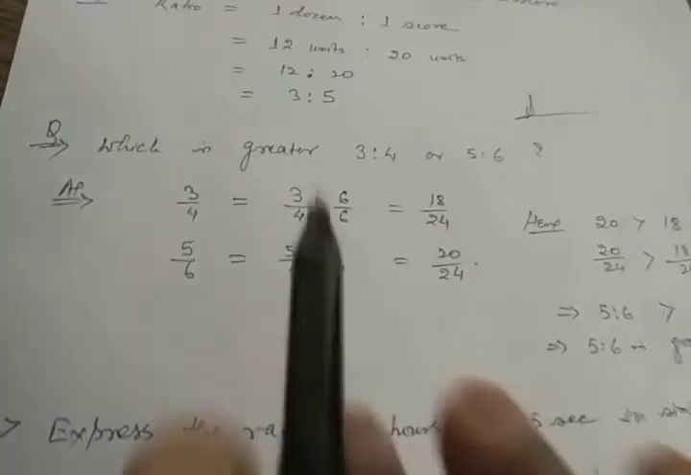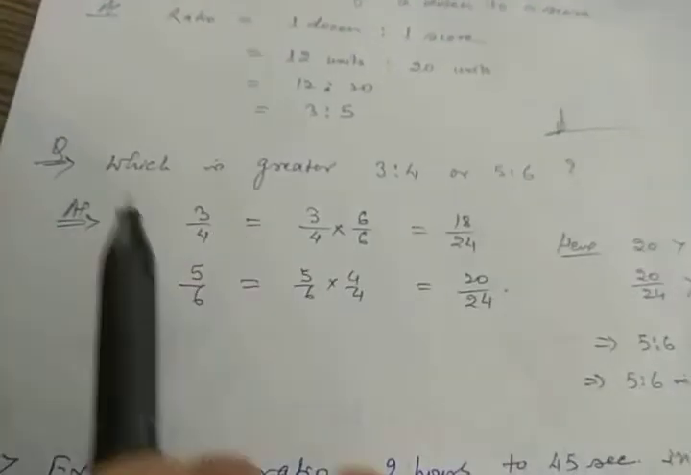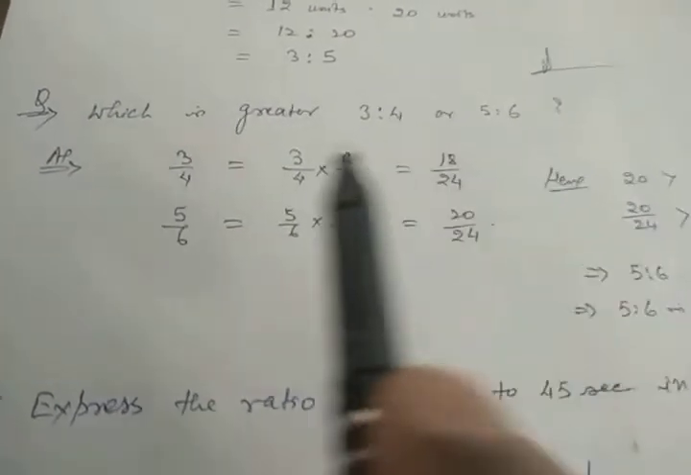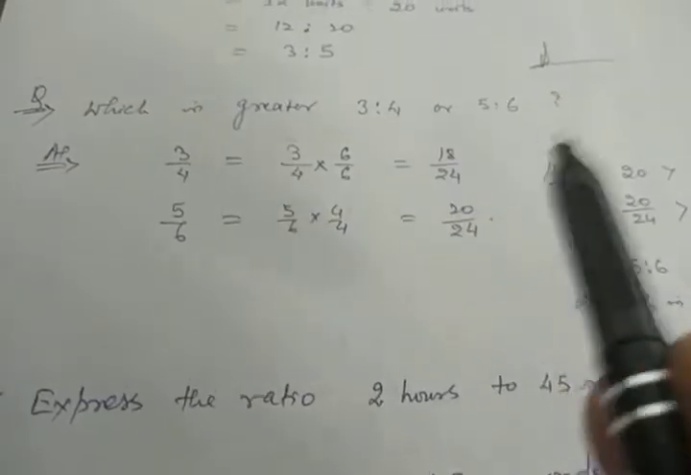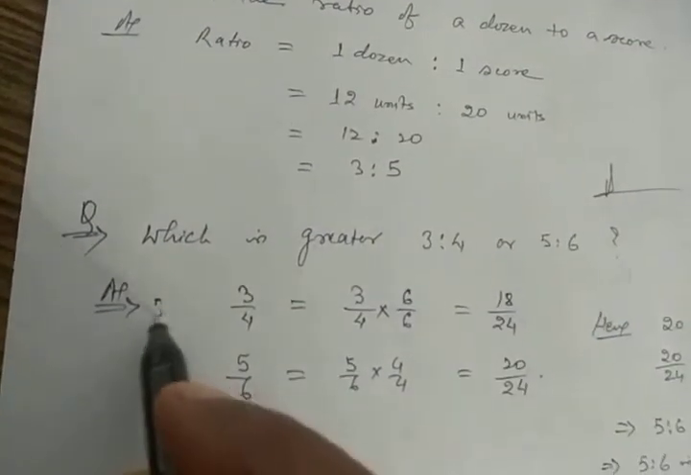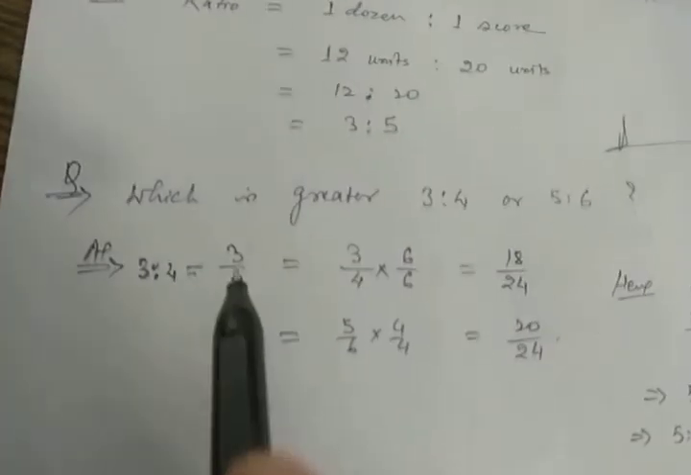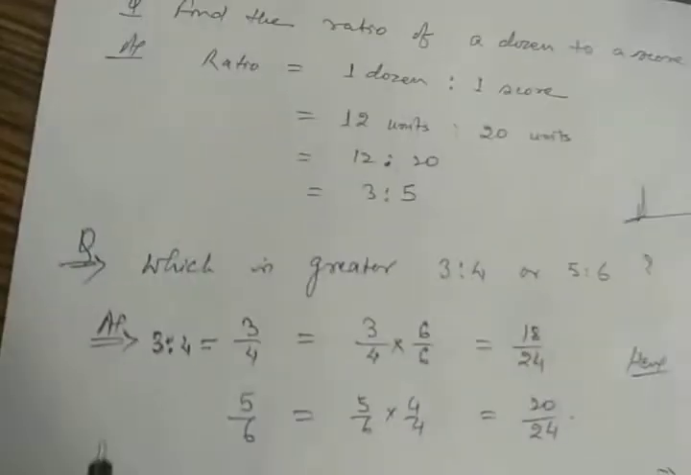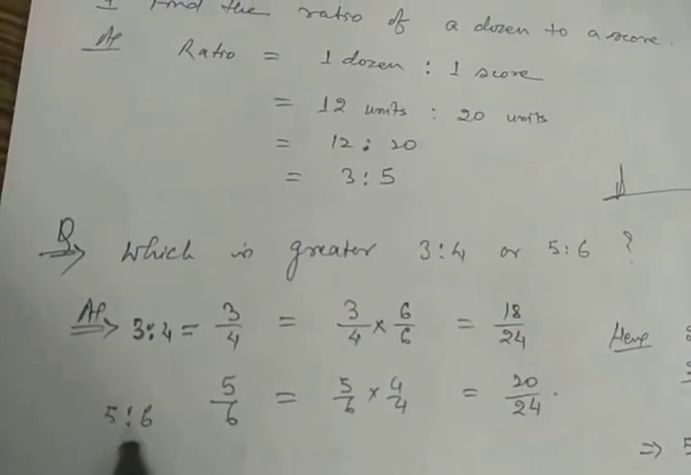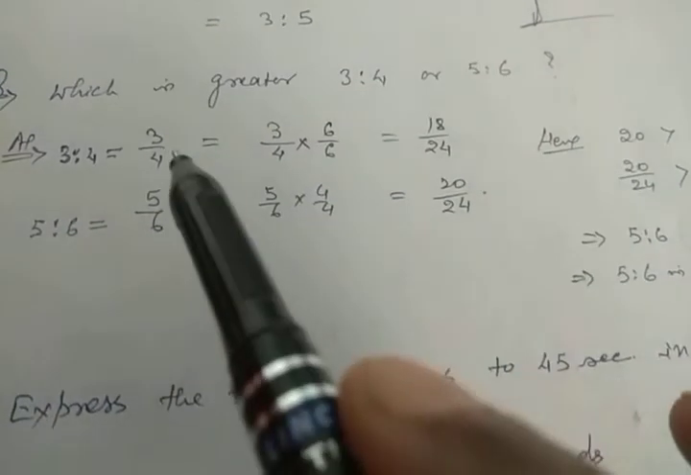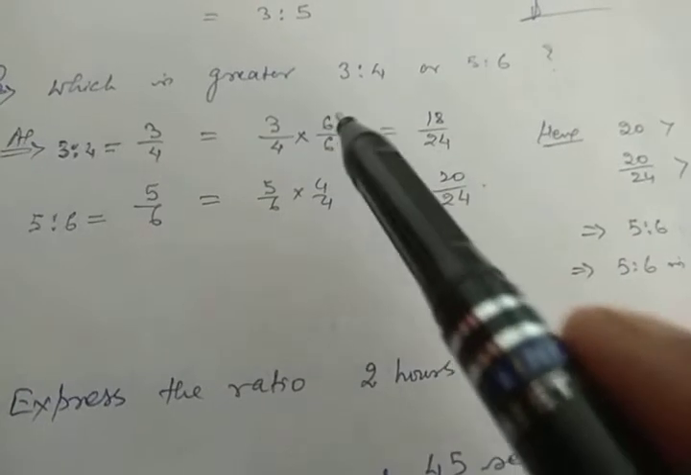Now just see one more important question: which is greater, 3 is to 4 or 5 is to 6? So these are the ratios, 3 is to 4 and 5 is to 6. You can write 3 is to 4 as 3 by 4, and 5 is to 6 as 5 by 6. Now you know very well that I have to make the denominators the same. Its denominator is 6, and this one is 4. So we multiply by 6 here, 6 by 6.